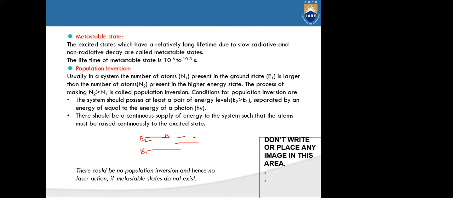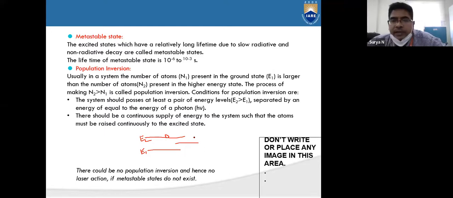So why are we putting the metastable state? The excited states which have a relatively long lifetime due to slow radiative and non-radiative decay are called metastable states. The lifetime of the metastable state is around 10 power minus 6 to 10 power minus 3 seconds. Now, when the atom or electron in the excited state makes the downward transition, its lifetime at the excited state should be more.